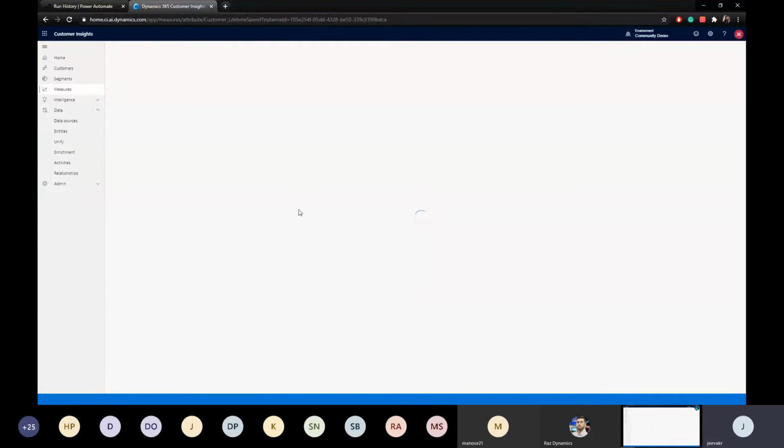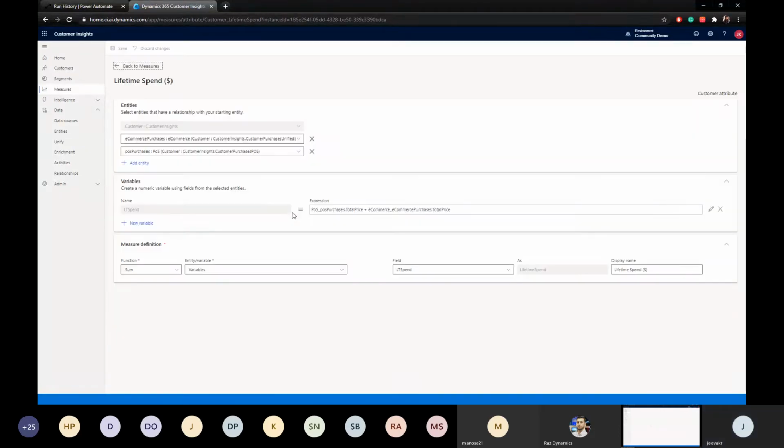And how is that derived? It's from the customer unified profile, and we are merging the e-commerce and we are merging the POS purchases, all this together, and we are just summing them.